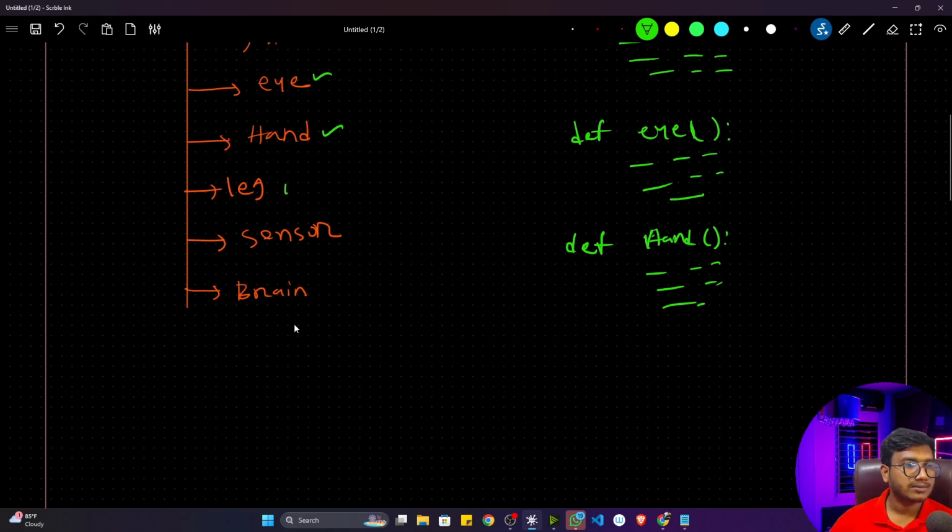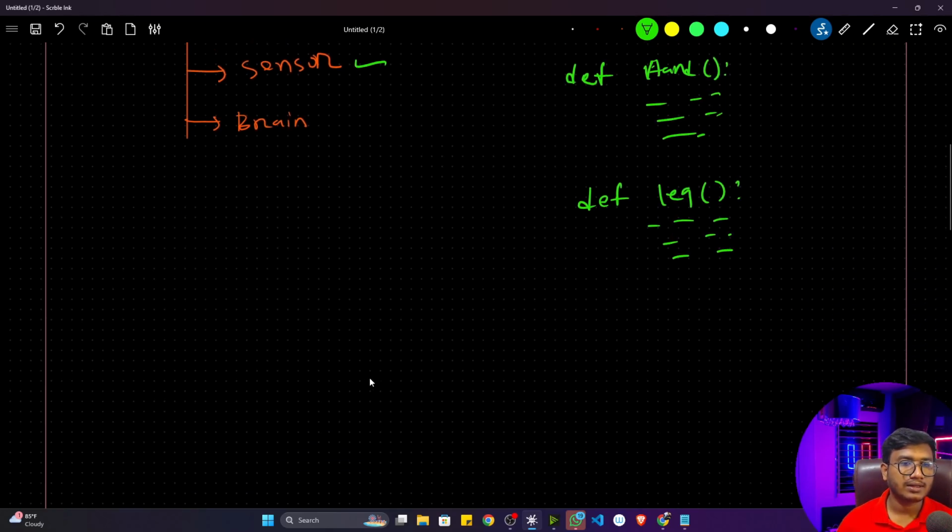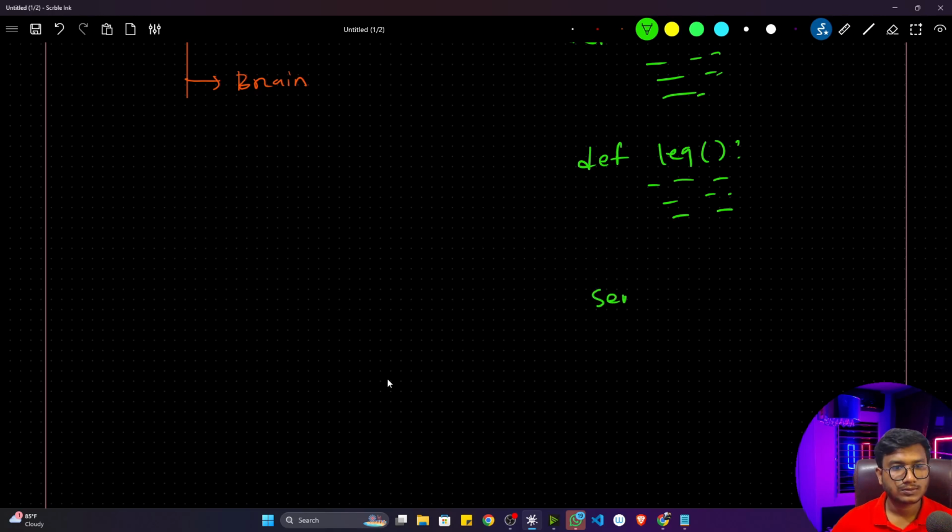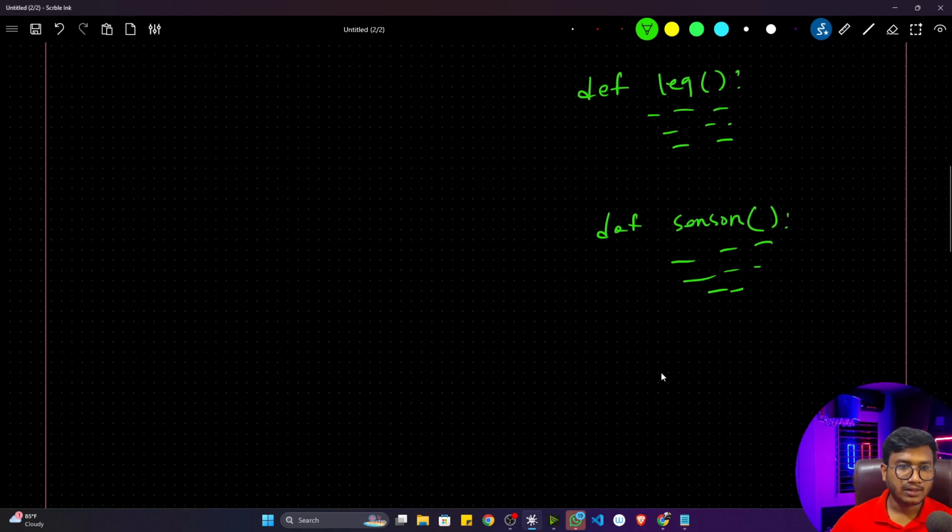Now for leg, I created another function called leg, and for leg operation I wrote some of the code here. Now for sensors I created another function, sorry, def sensors, and for sensor operation I created some of the code. Now for brain I created another function, and I wrote brain related code here.